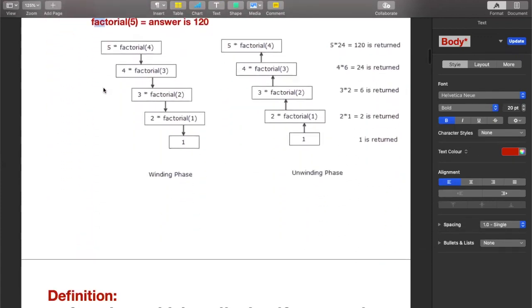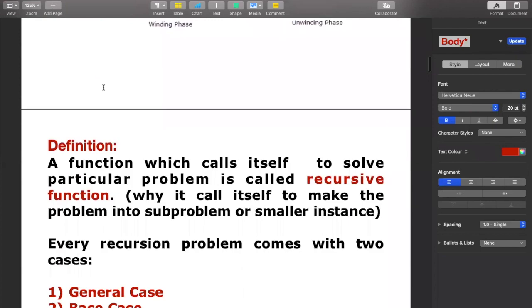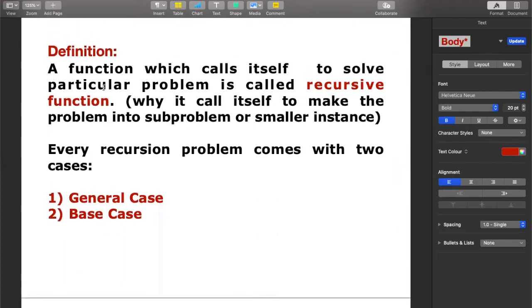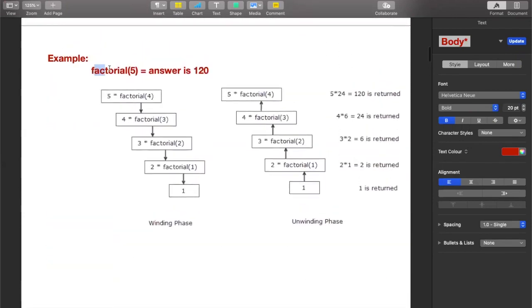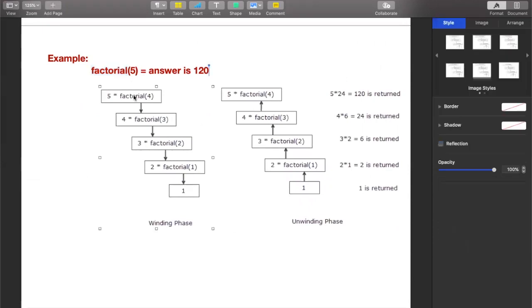Okay, so let us see now the definition. This is exactly the definition. So we saw what kind of a problem can be solved using recursion approach, and we saw one example of a problem which actually follows recursive approach. So what is recursion is, if you can see this example, factorial 5 is calling factorial of 4, factorial of 4 is calling factorial of 3, factorial of 3 is calling factorial of 2, factorial of 2 is calling factorial of 1.